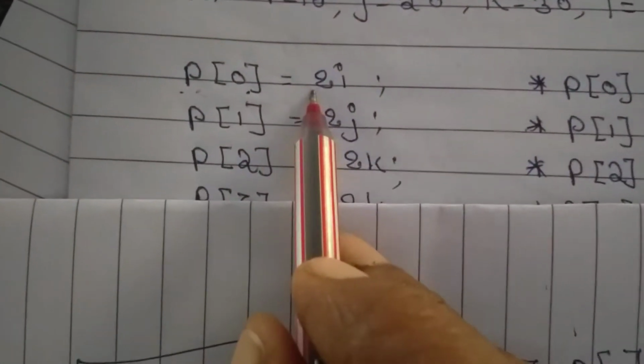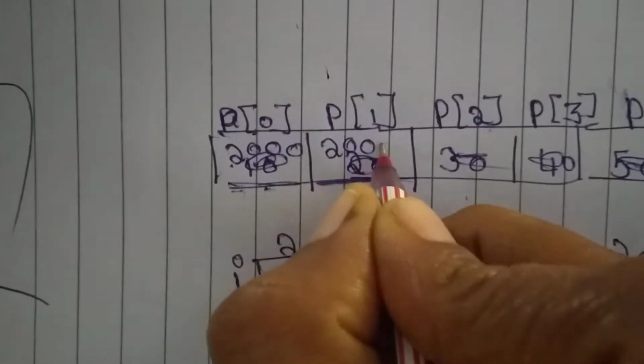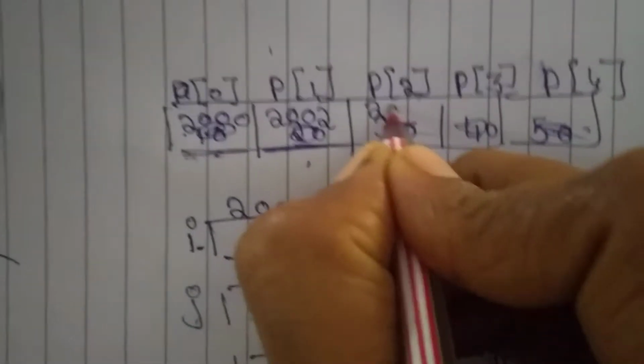Okay? Now look here. P of 0 is address of I. So what is the address of I? 2000. It is in P of 0. P of 1 is equal to address of J. So the address of J is 2002. It is in P of 1. Like that you should think. Address of K in P of 2, like that you should think.